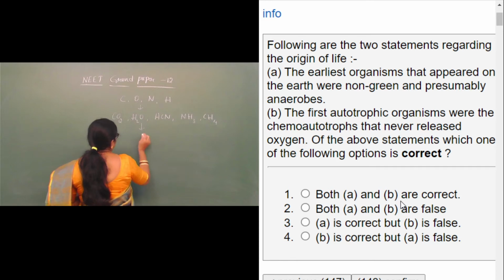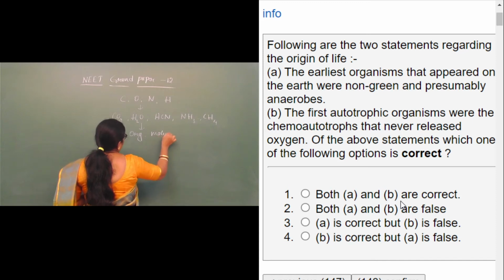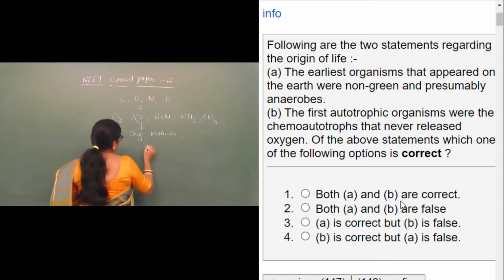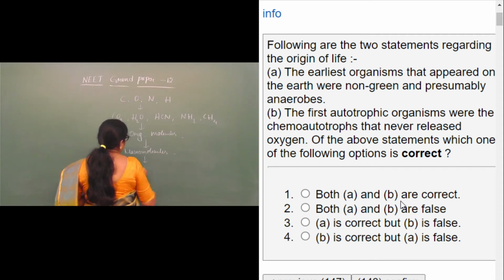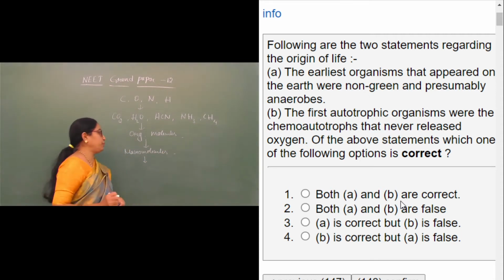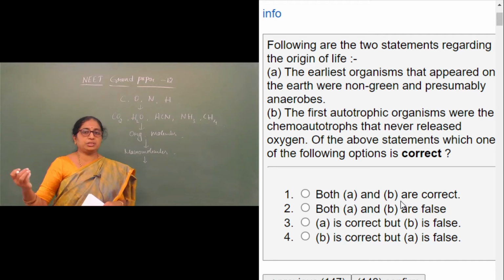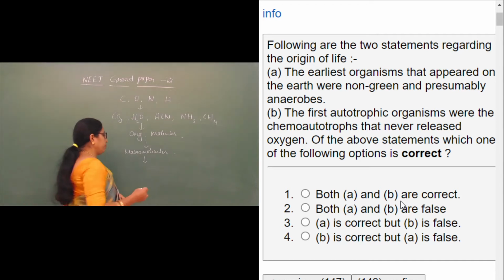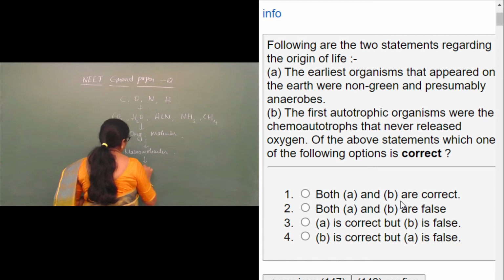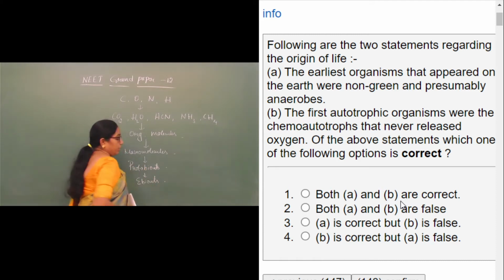These simple molecules further became organic molecules and underwent polymerization to form macromolecules. The mixture of the macromolecules, or the mixture of the proteins, started showing certain characteristics of the first growth. Therefore, they were called protobionts. And from the protobionts came the ebionts. Ebionts were the first living cells, we can tell.